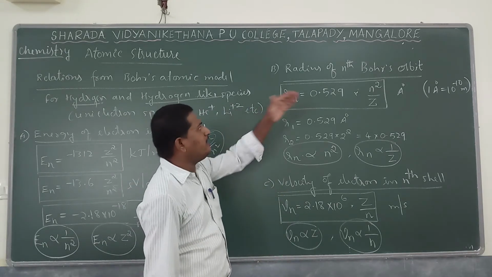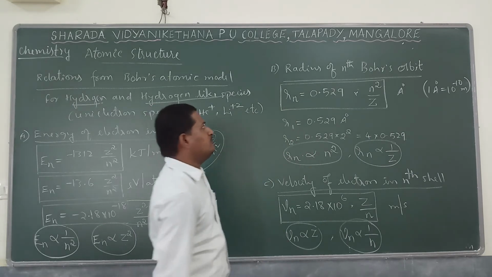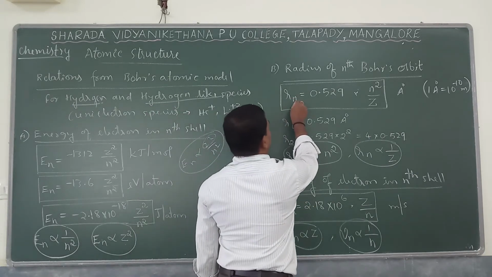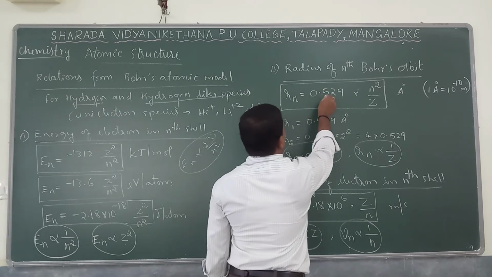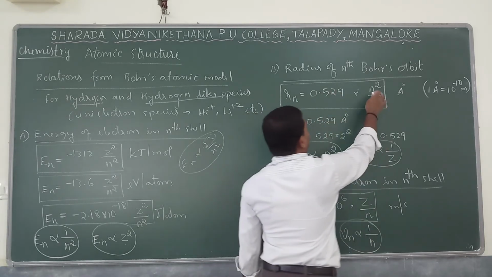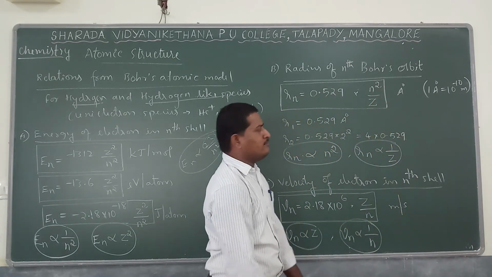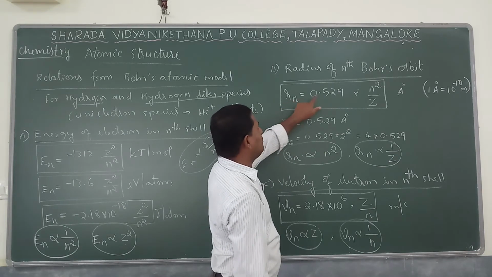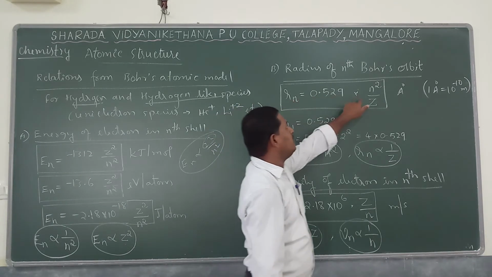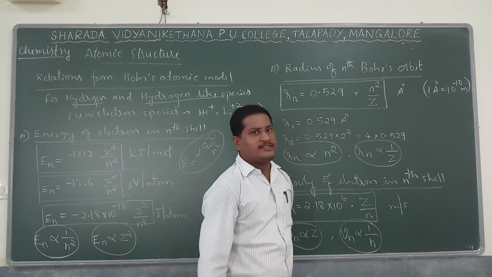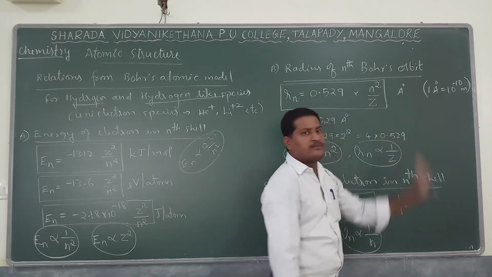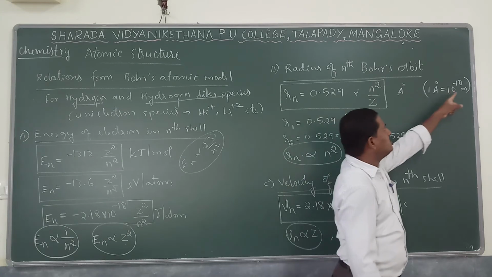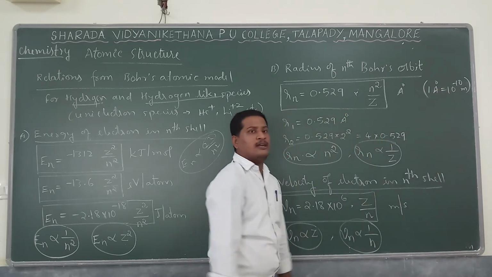Let us go for the radius of the nth Bohr orbit. The relation is Rn equal to 0.529 into n square divided by Z. The radius of the nth Bohr orbit is expressed in angstrom, and 1 angstrom is 10 power minus 10 meter.